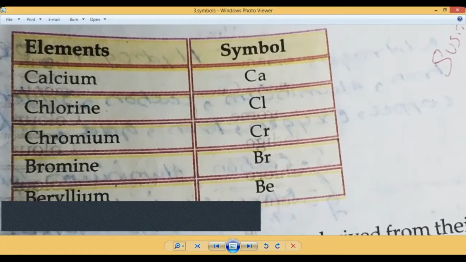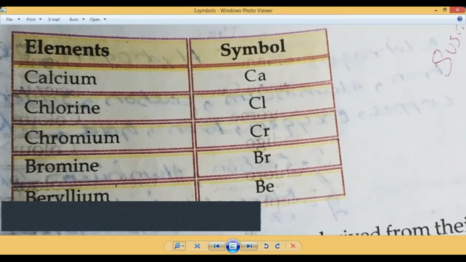Okay. Then what about second table? Second table consists of second rule. That is, first letter along with second or any other important, prominent letter. Okay. So here our first element is calcium. Calcium represents Ca, first and second letter.